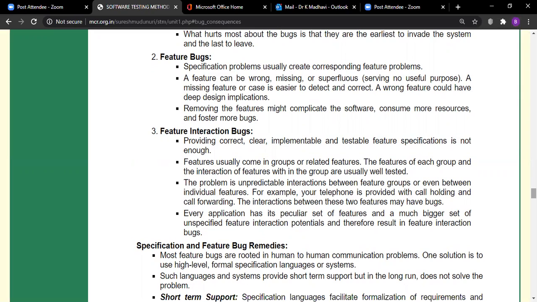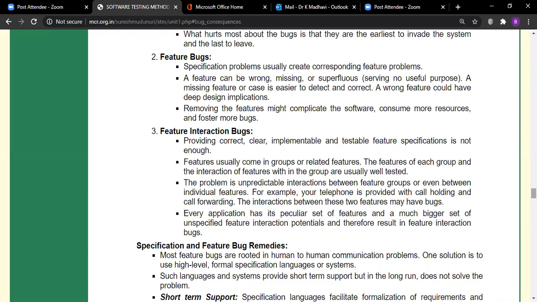The second is feature bugs. In the same requirements category, the first category, that is feature bugs. What kind of things can be considered under feature bugs? Specification problems usually create corresponding feature problems. A feature can be wrong, it can be misunderstood, it can be implemented in a different, wrong way.